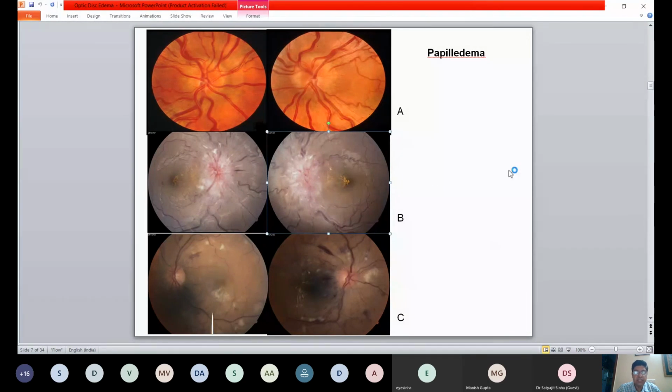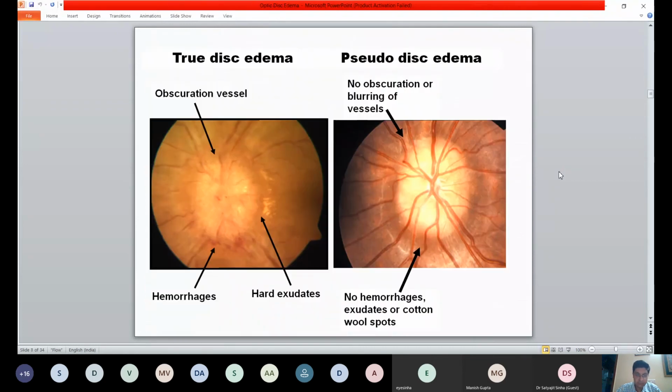So this is a true papilledema, whereas a pseudopapilledema on the top and a grade 4 hypertensive retinopathy at the bottom. So how do you differentiate? Most commonly we get referred pseudodiscedemas as true discedemas. So how do you differentiate? We talked about that blurred margins may actually be in both. So margin per se is not itself a hard sign of edema.